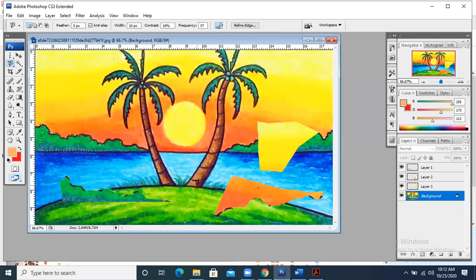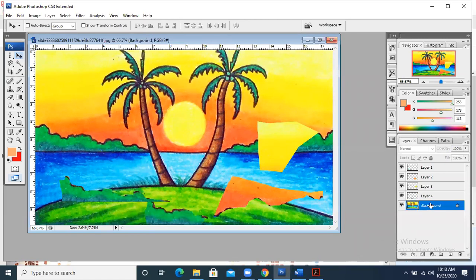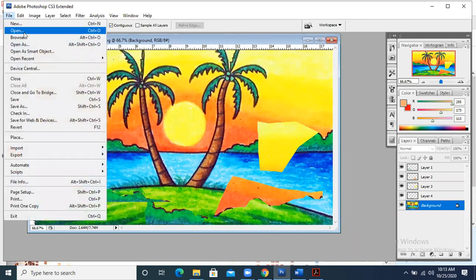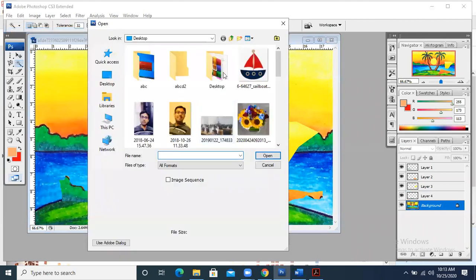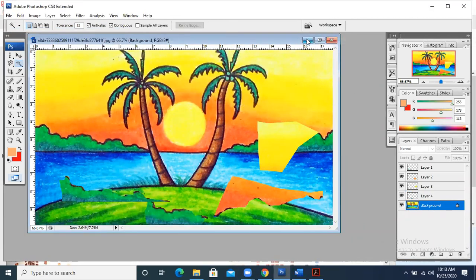At the end, when you double click, it will become a portion. Press Ctrl C, Ctrl V, and you will see that we have made one portion for it, and it is on another layer. Layer 4 has appeared. Click on the background. Now I'm going to explain the magic wand tool. This is very important. Magic wand tool is used when you have an image with portions of specific colors.